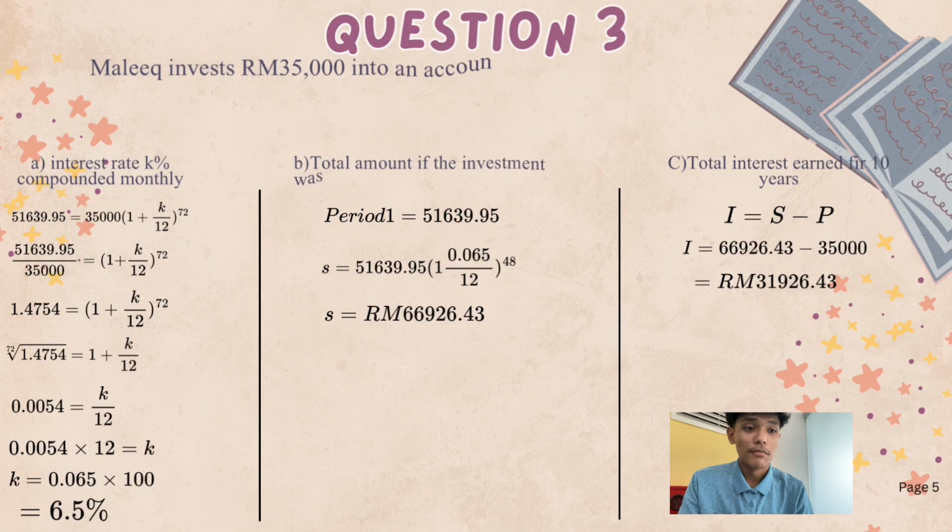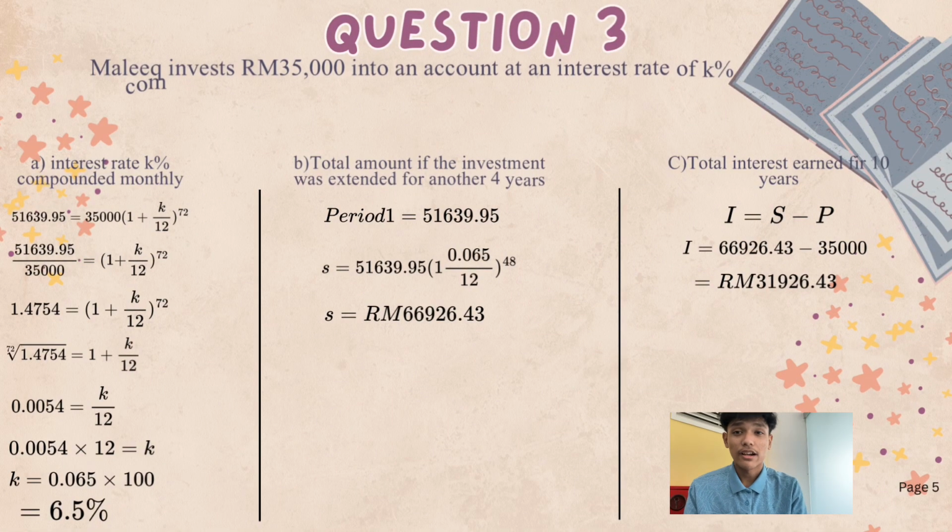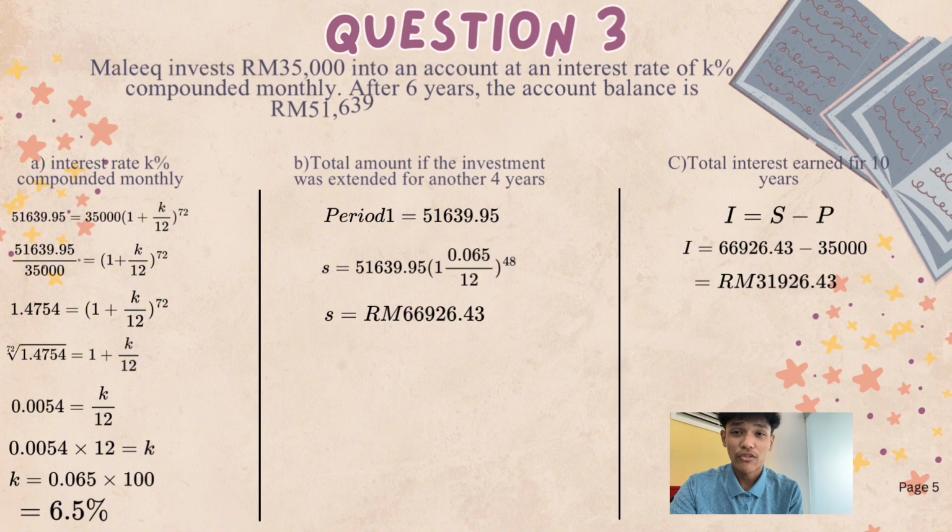Question 3. Malik invests RM 35,000 into an account at an interest rate of 10% compounded monthly. After 6 years, the account balance is RM 51,639.95. The question A is find the interest rate percent compounded monthly.